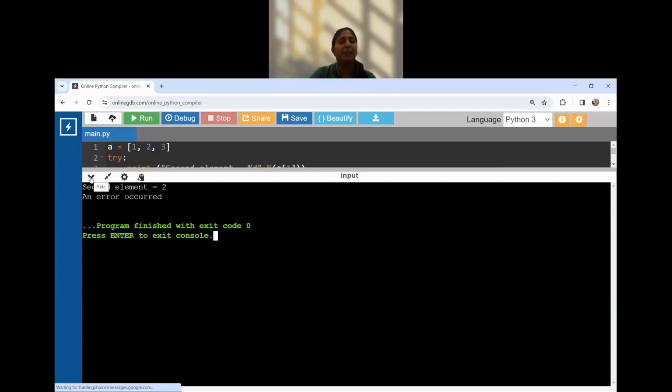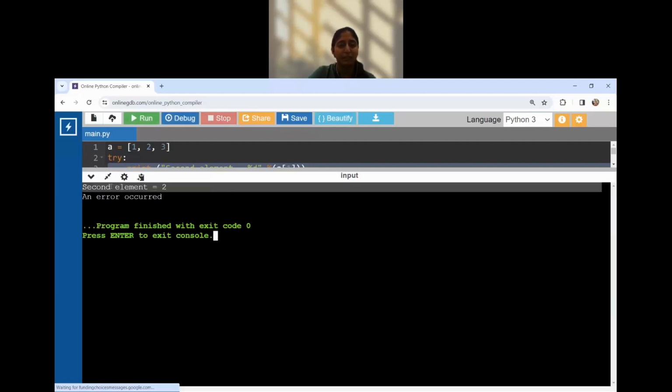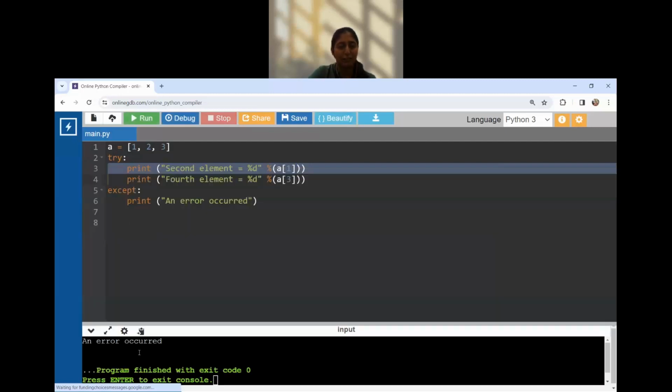Keep in mind that whenever you copy your code from anywhere in Python, indentation errors are likely to be generated. Now in this first statement, we were trying to fetch A1. Arrays always start from the 0th index, so this is 0, A1, A2. Here we got the output, the second element.